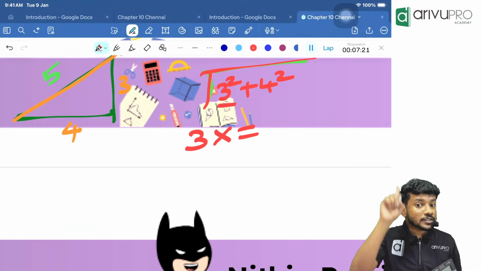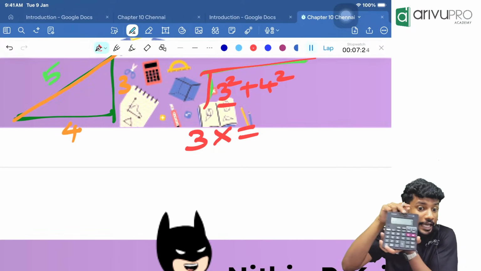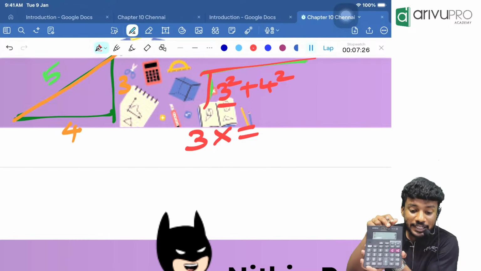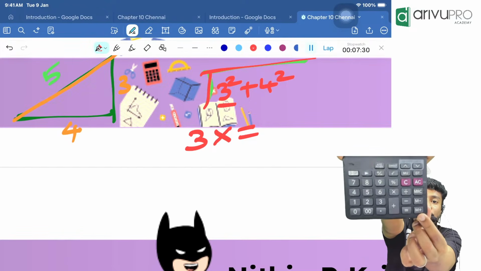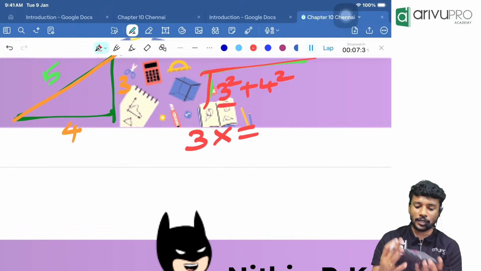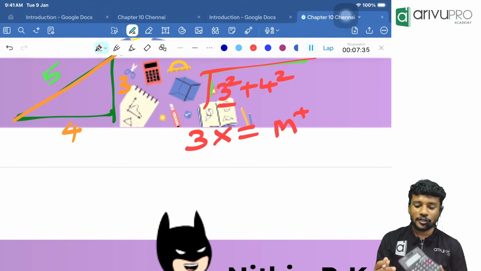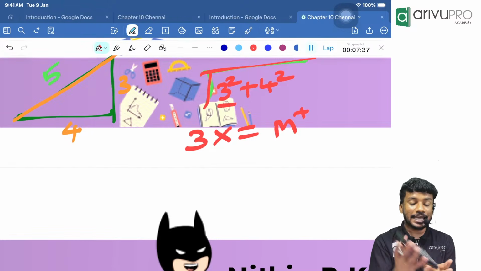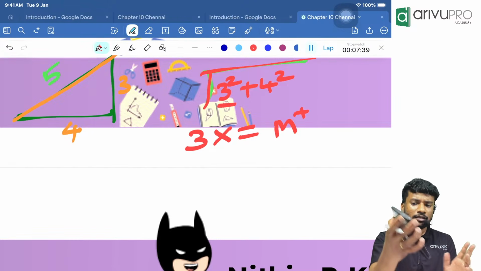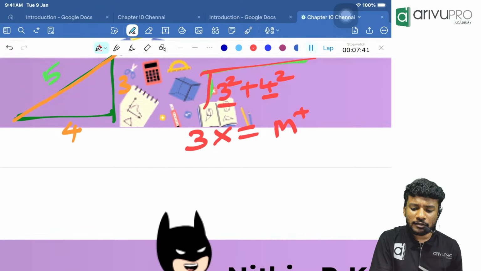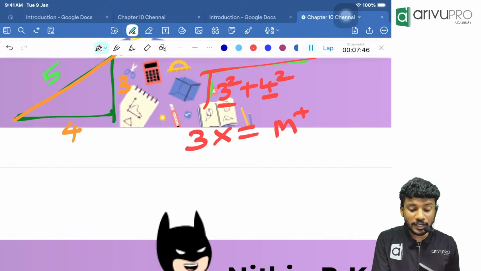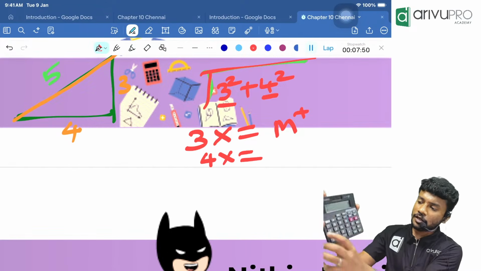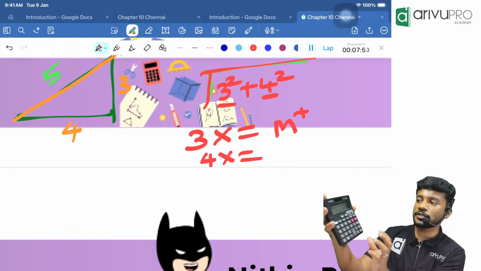Okay, I am going to save it in my calculator memory. How can I save it as a positive value? Well, I will click this button, people, M plus button, so that 9 is saved in my calculator memory. Then, what is the second value, people? 4 square. How to find 4 square? 3 square is 3 into equal to. Then 4 square will be 4 into equal to.